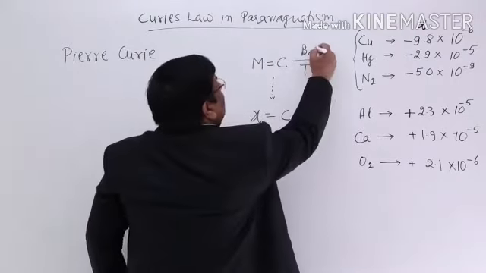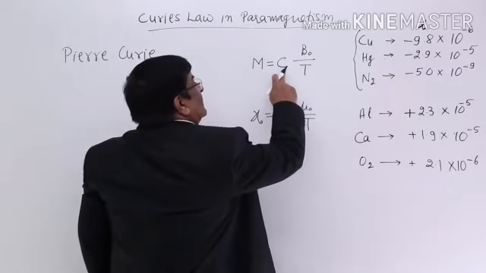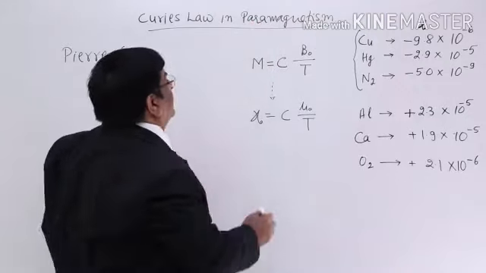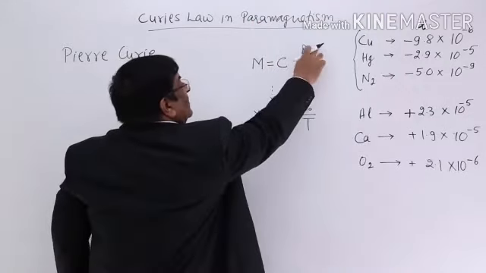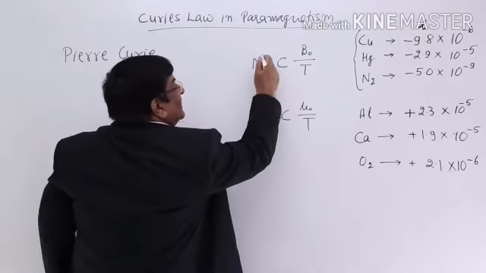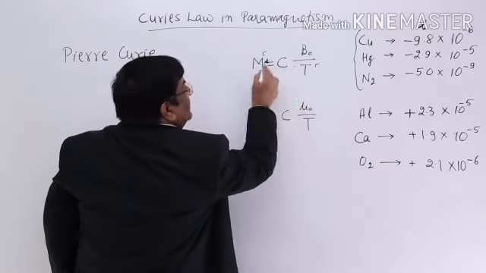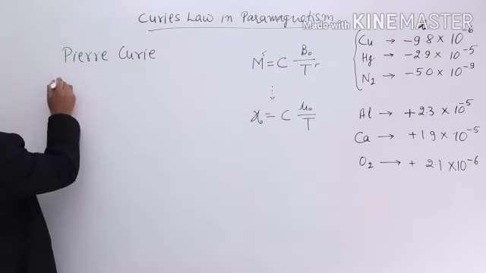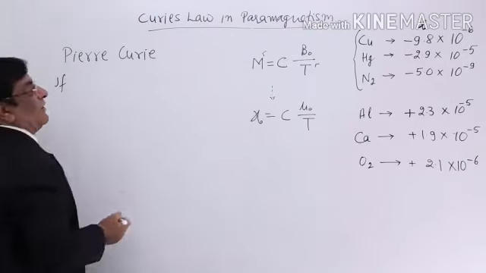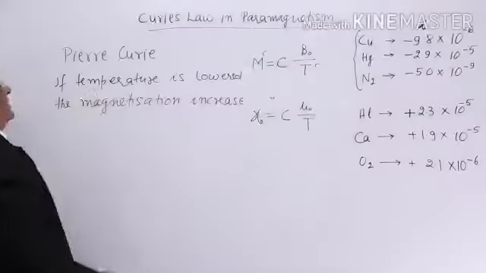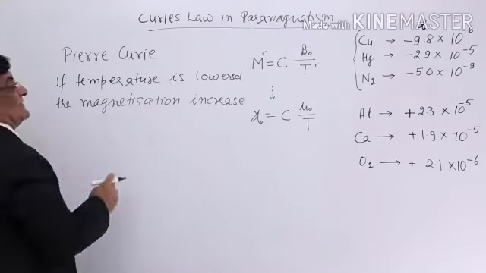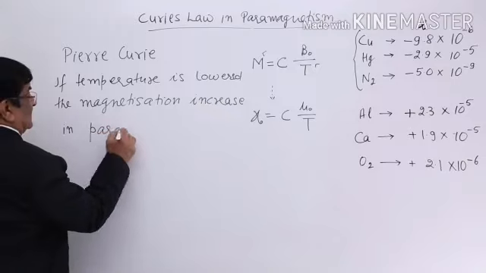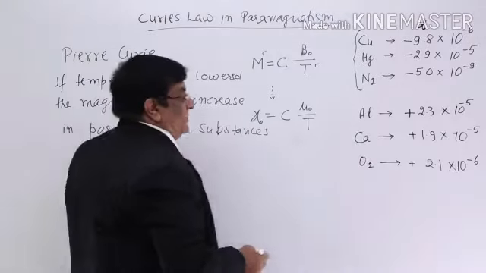This is the magnetic field B naught, and C is Curie's constant for this equation. So M is equal to C B naught upon T, and here magnetization and temperature are inversely proportional to each other. That means if temperature is lowered, then magnetization will increase in paramagnetic substances. We can understand the reason for this.